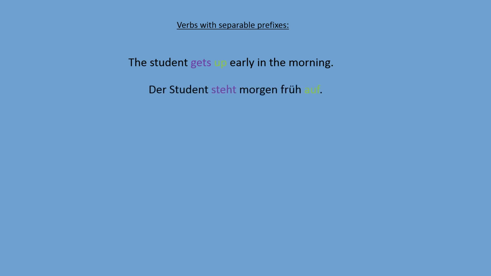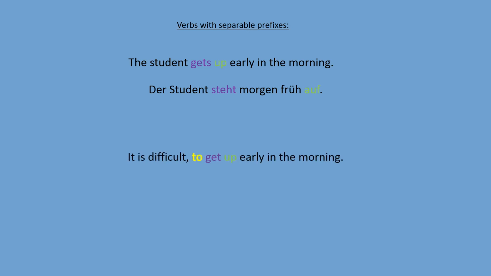What happens if we use a verb with separable prefix? Let's analyze the English sentence. The student gets up early in the morning. So we use the verb to get in the third person singular position with ending s, plus we have up. In German, we will say: Der Student steht morgen früh auf. This is a translation of the English sentence, but look, our separable prefix is now used at the very end of the sentence. It's highlighted green.